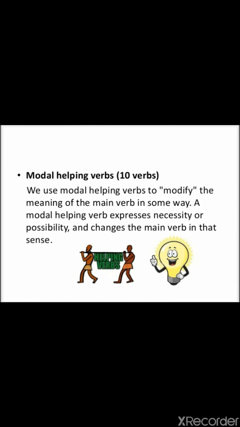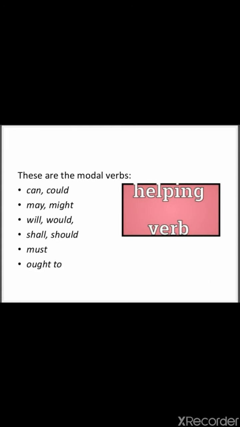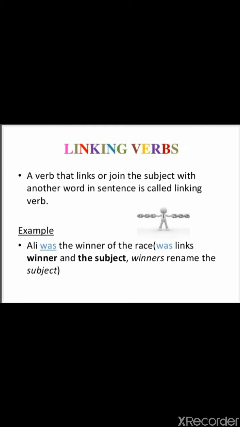Modal helping verbs are 10 in number. We use modal helping verbs to modify the meaning of main verb in some way. A modal helping verb expresses necessity or possibility and changes the main verb in that sense. These are some modal verbs: can, could, may, might, will, would, shall, should, must, and ought to.